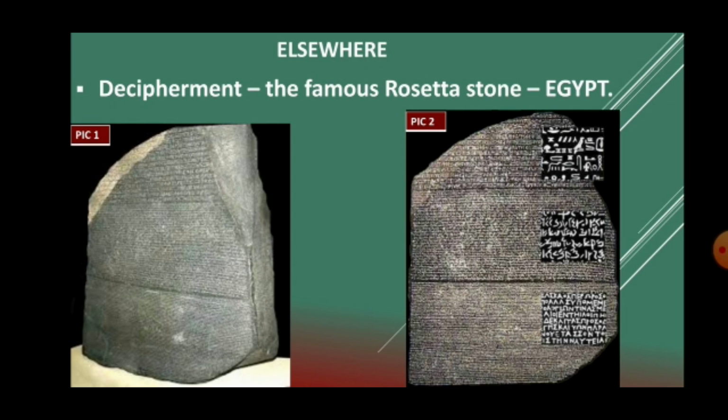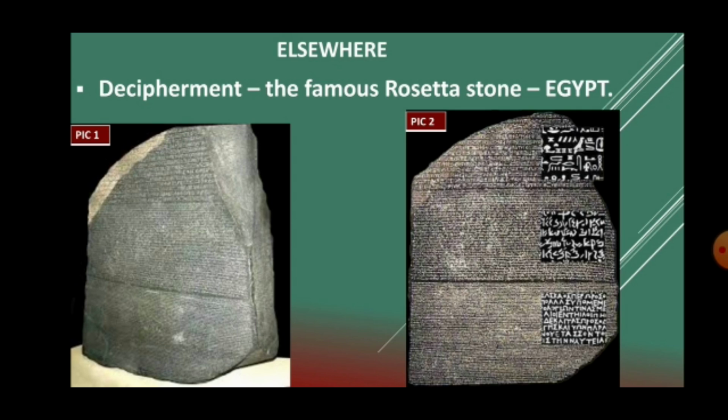Now here today we are going to see about the decipherment of the famous Rosetta Stone from Egypt. Can you all see the picture, children? Picture 1 shows a part of the Rosetta Stone with the inscriptions on it, and in picture number 2 you can see the Rosetta Stone with the inscriptions a little more clearly. Now this famous decipherment story comes from Egypt, 5,000 years old, of North Africa.